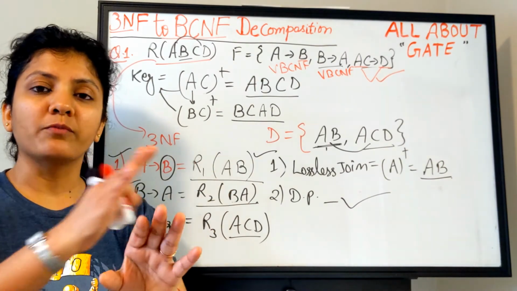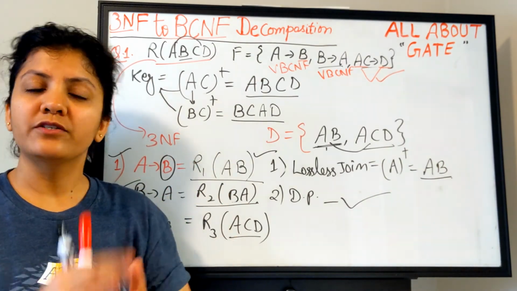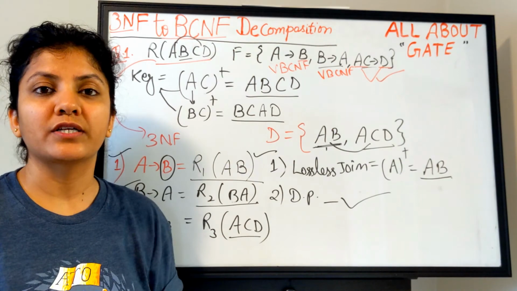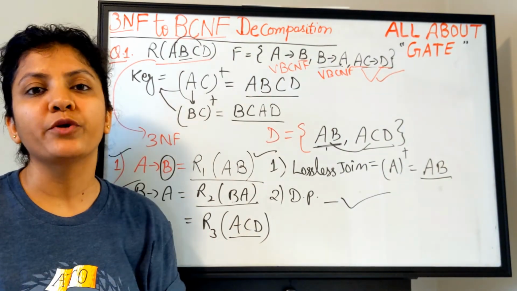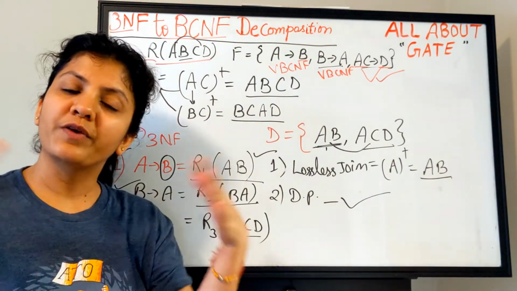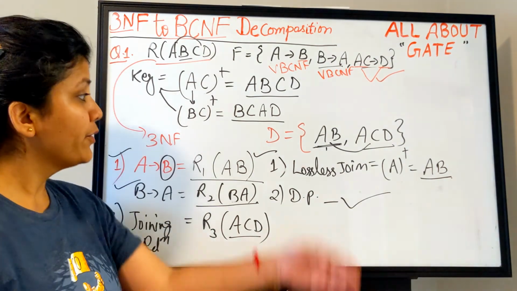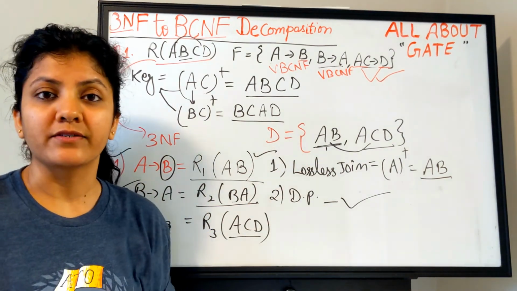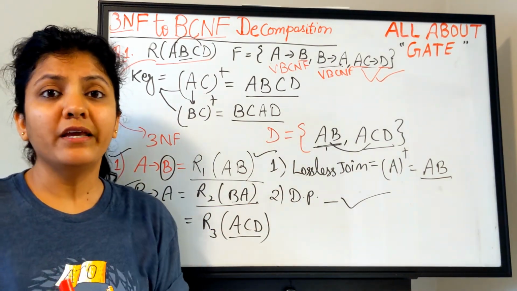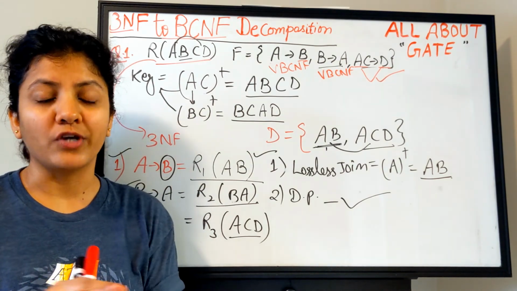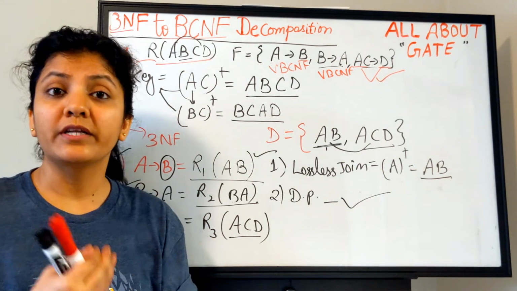All the dependents from the flawed dependencies, remove them from the original relation R and put the remaining attributes into your last relation. This becomes your decomposition set and you know how to check for the properties. Alright, so I believe this clears the chapter of how to do the decomposition.